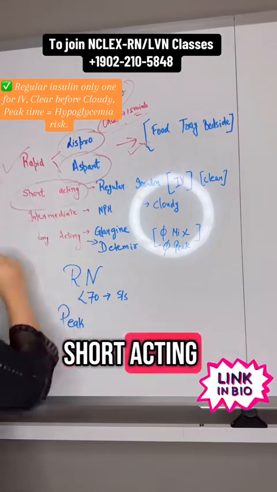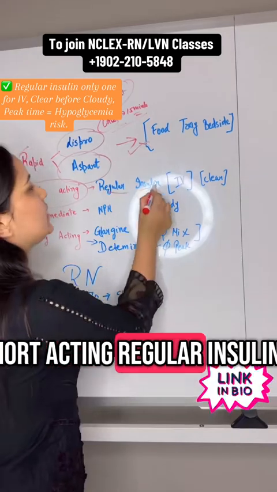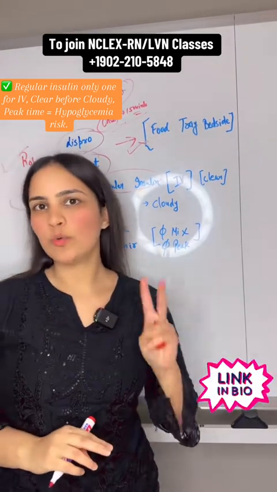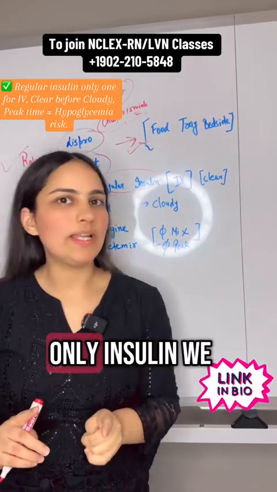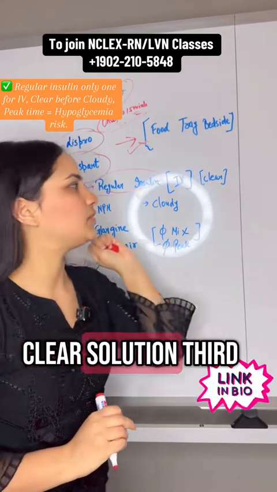Next is short acting. What is the second name of short acting? We call it regular insulin. There are 2 things you should know about regular insulin. First, this is the only insulin we can give IV. And second, it is a clear solution.